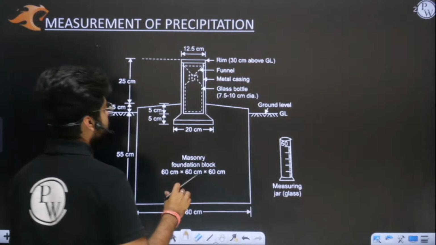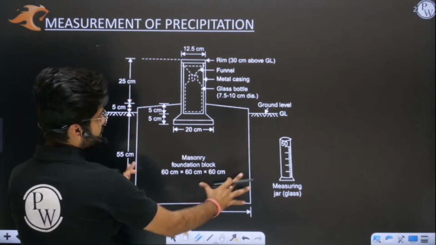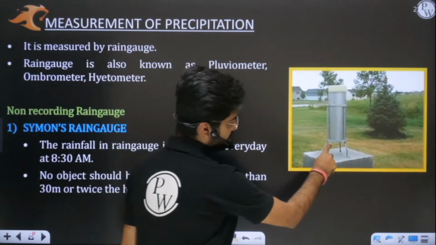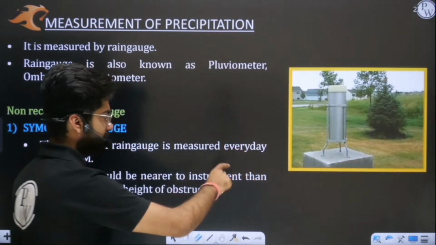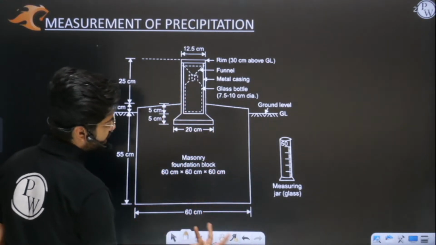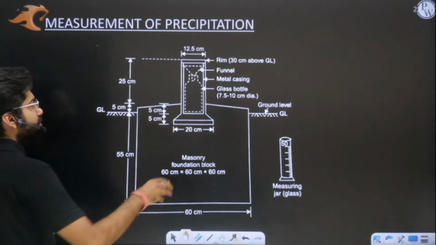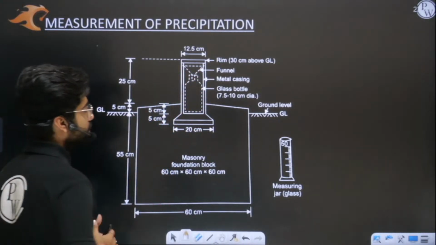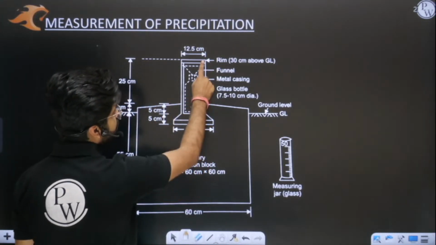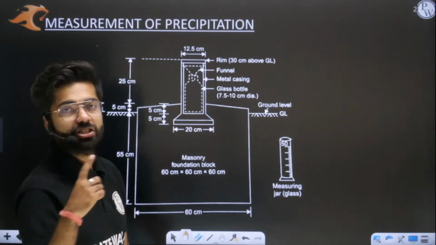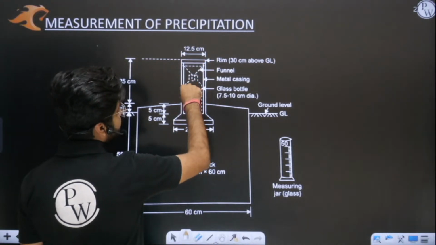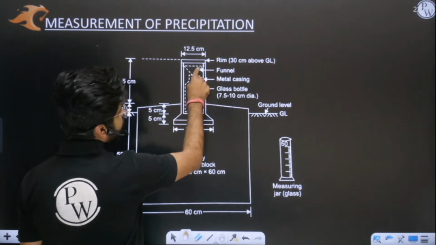You can see that we have a masonry foundation block to which we generally attach it. Sometimes we attach it with the help of these stands, or it is fixed in the masonry block below. We have many options, but ultimately this rain gauge has to be fixed. Understood, sir? Now, the outermost portion is your metallic casing, inside which is your glass bottle. Outside we have the metal casing and inside we have a glass bottle, and at the top of the glass bottle we have a funnel.